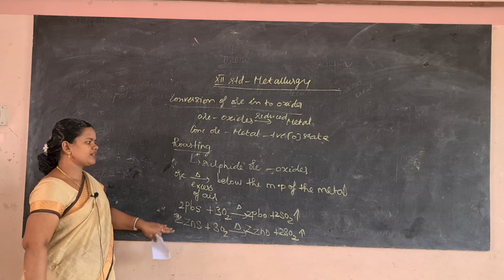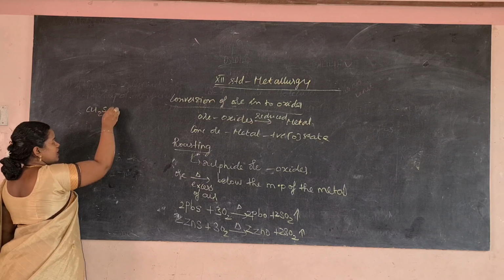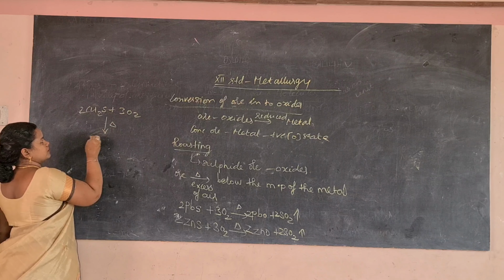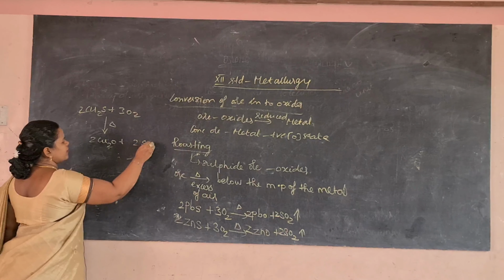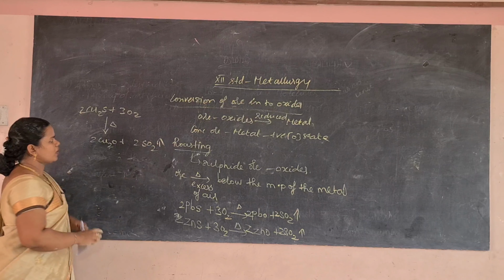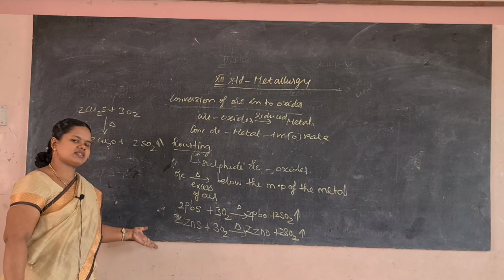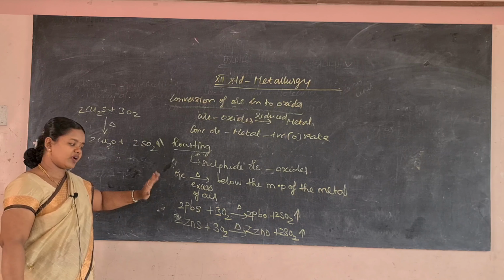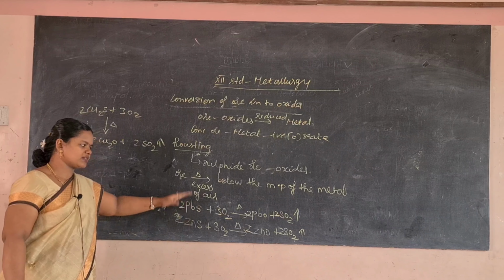And then we will take copper sulfide. What about this copper sulfide? Cu2S plus 3O2. On heating it forms Cu2O, copper oxide, plus sulfur dioxide is formed. So in all these cases, what do you infer? Sulfur dioxide is removed as oxides. So here first we have converted the ore to metal oxide, and in all these 3 processes what happens?